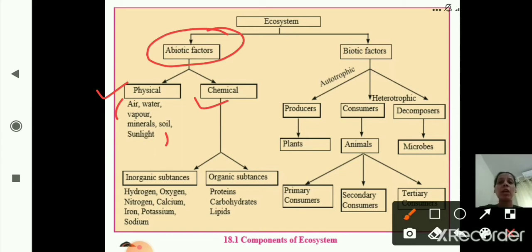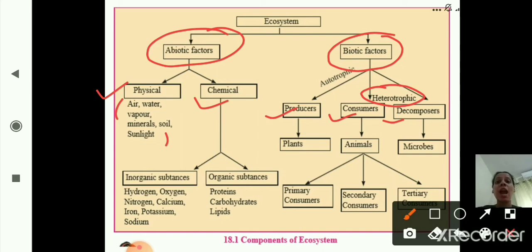Now which are the biotic factors or the living factors? Now as we can see here, biotic factors are further divided into producers, consumers and decomposers. Now producers means what? Autotrophs, which make their own food. Okay, that is producers, like plants. Now the next one is heterotrophs.